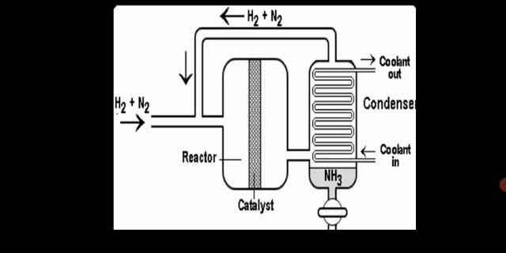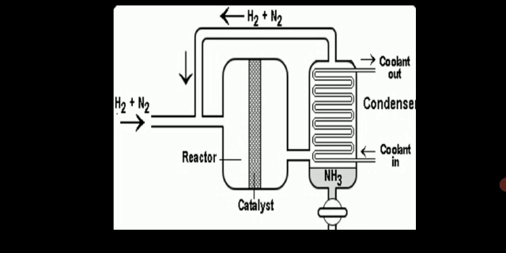Iron is the catalyst, and molybdenum is a promoter. We can also use small amounts of K2O and Al2O3 as a catalyst, potassium oxide and aluminum oxide. Then from the catalytic chamber, it goes to the coolant. The refrigeration coils are there, where gaseous ammonia is converted into liquid ammonia, which is collected. The uncombined nitrogen and hydrogen come from the coolant and again go through the compressor to the catalytic chamber, and finally it is converted into liquid ammonia.